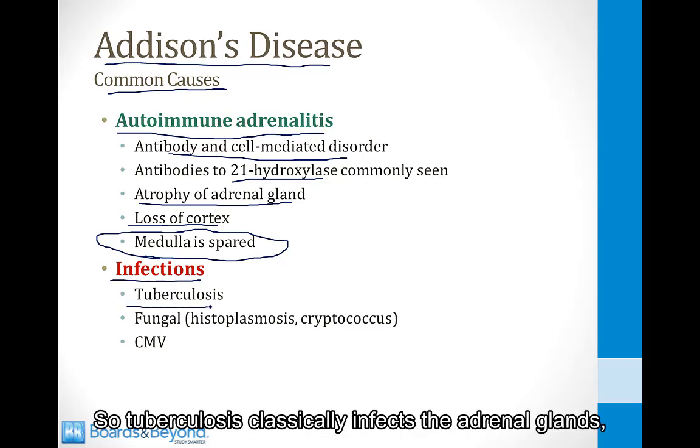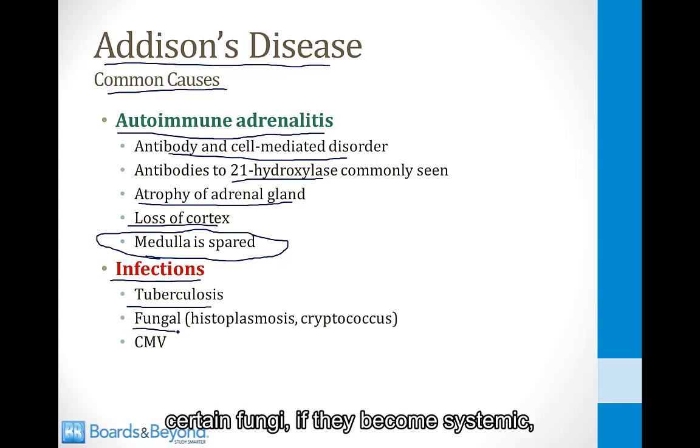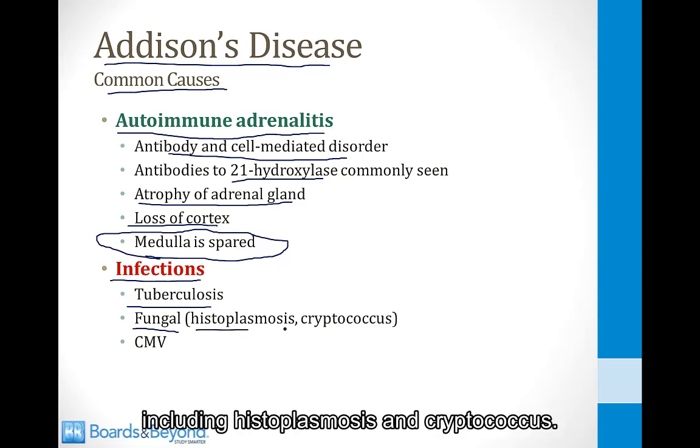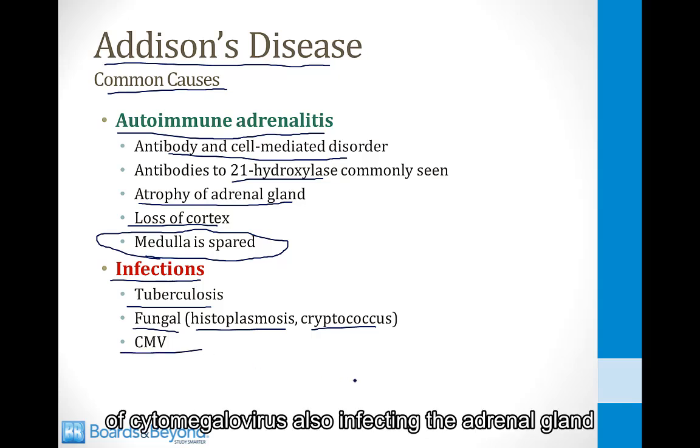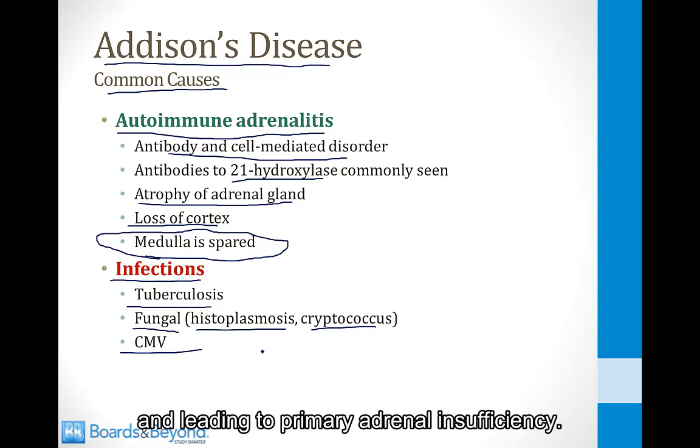So tuberculosis classically infects the adrenal glands. Certain fungi, if they become systemic, can affect the adrenal glands, including histoplasmosis and cryptococcus. And finally, there are reports of cytomegalovirus also infecting the adrenal gland and leading to primary adrenal insufficiency.